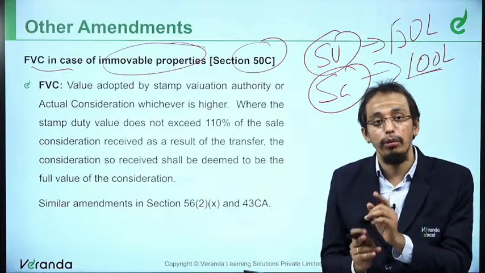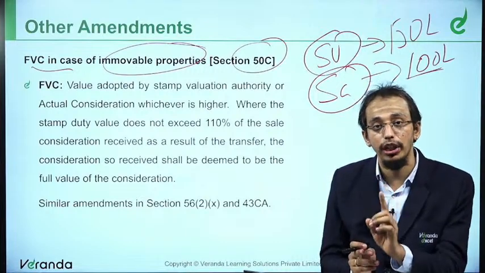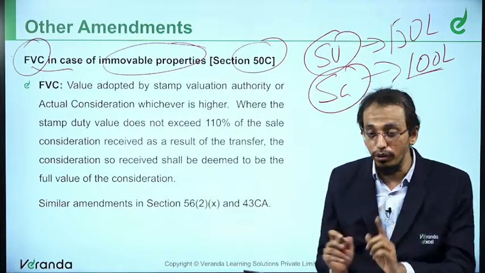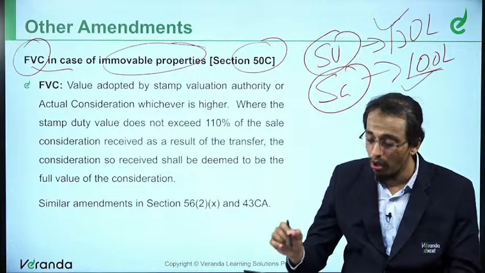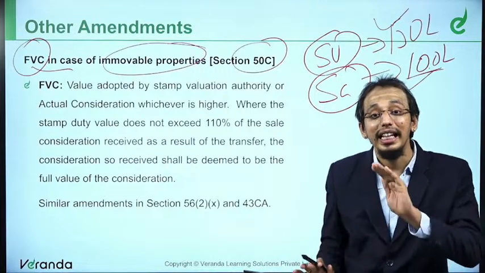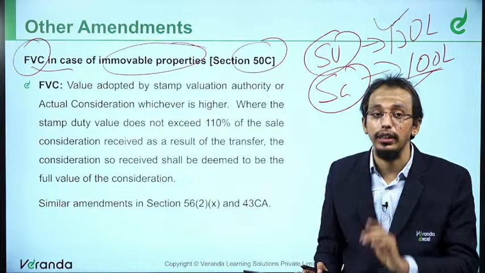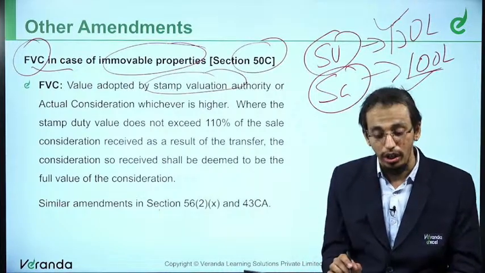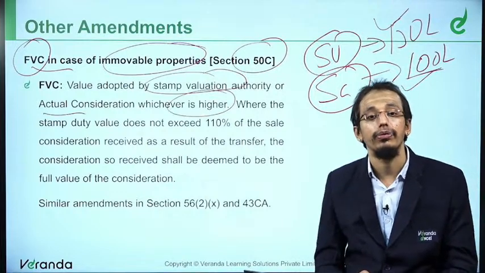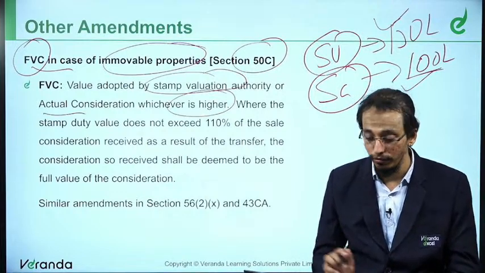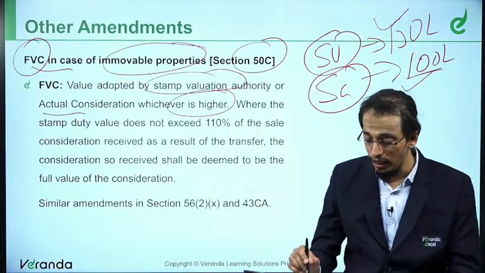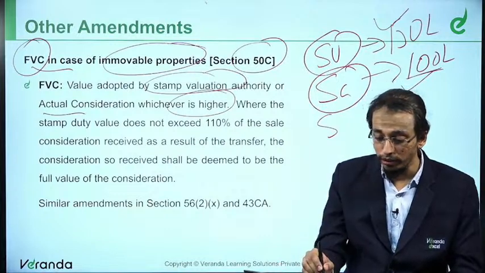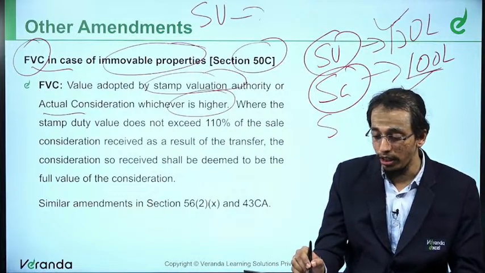But in the case of an immovable property, the full value of consideration, FVC here meaning full value of consideration, would be stamp value or selling price, whichever is higher. So full value of consideration would be the value adopted by the stamp valuation authority or actual consideration, whichever is higher. Let me slightly change this. Let's say my stamp value is 105 lakhs.